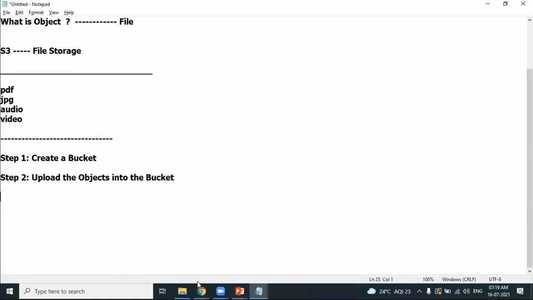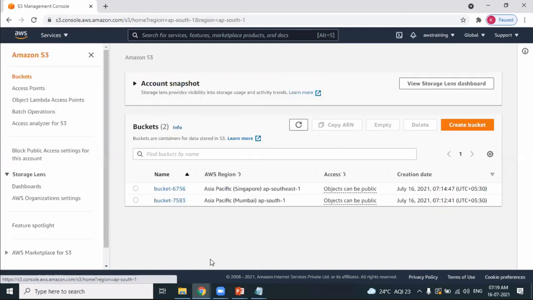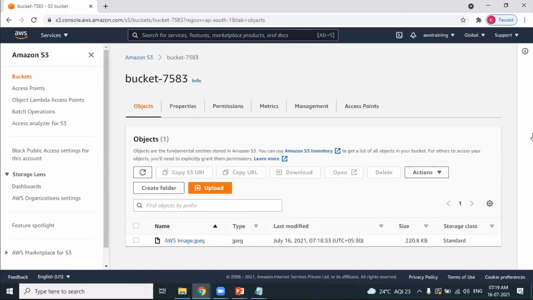That's it. How to access the object? So you can also see here. Let's go back. This is the bucket which we have created in Mumbai. Select the bucket. You can see the list of all the objects uploaded. There's only one object uploaded into the bucket.